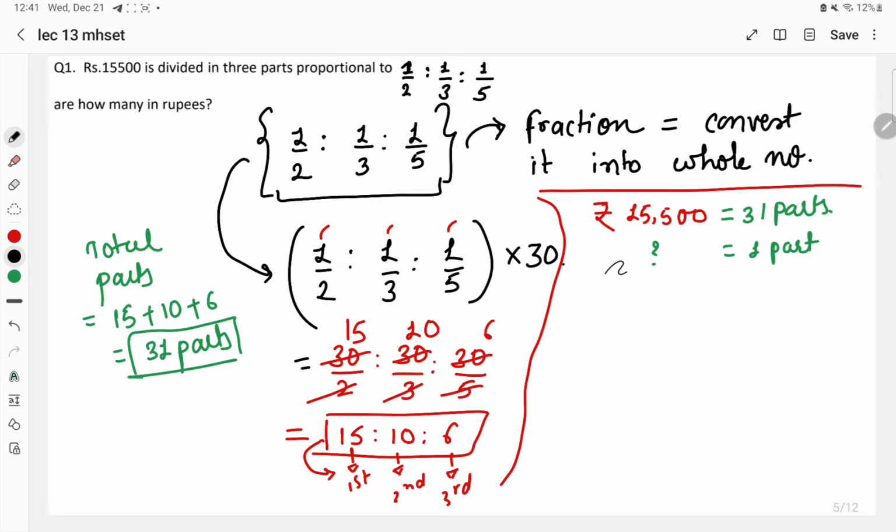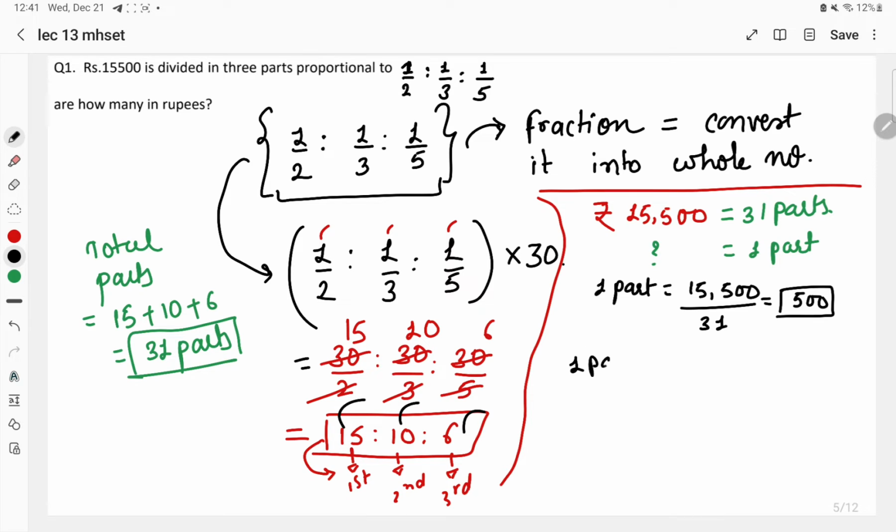Just simply we can do it. 1 part is equal to 15,500 divided by 31 parts. We will get the value of 1 part. Right? So the value of 1 part will be 500. This is the value of 1 part. Now we know the value of 1 part. We know how many parts are there. 15 parts is the first, the second division is of 10 parts, and the third one is of 6 parts. So we can calculate the value now.